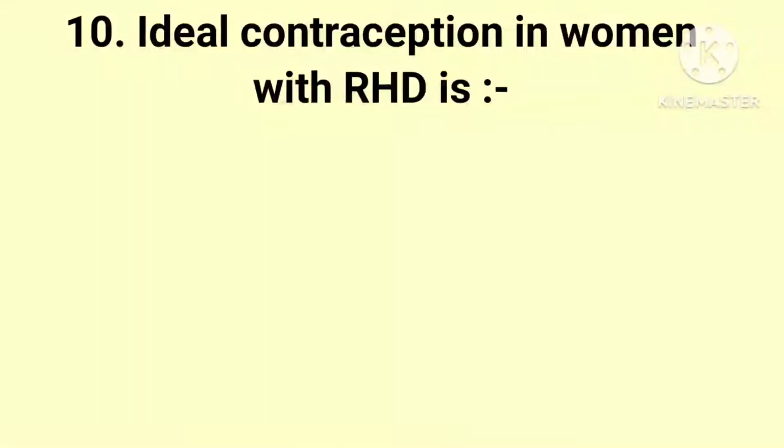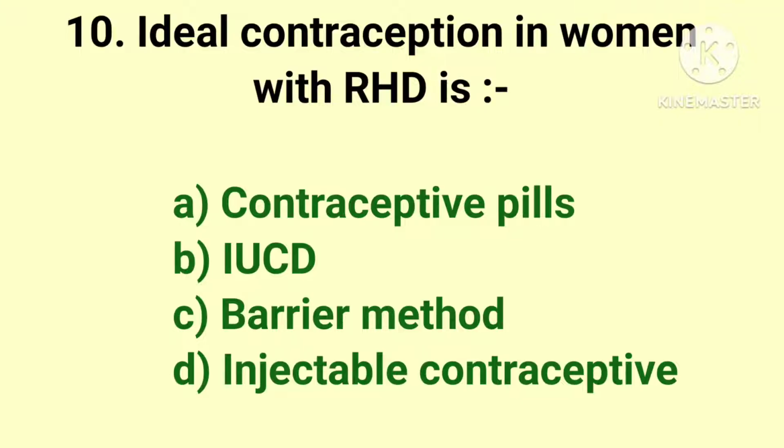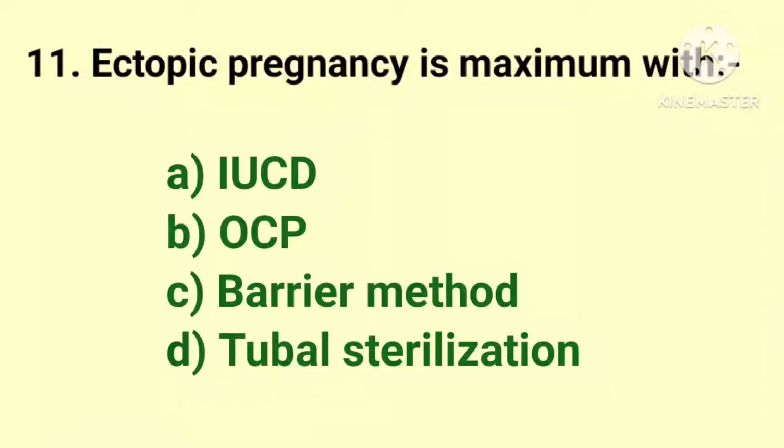Next question, ideal contraception in women with rheumatic heart disease is? The options are contraceptive pills, intrauterine contraceptive devices, barrier method and injectable contraceptives. And the answer is barrier method. Next question, ectopic pregnancy is maximum with? The options are intrauterine contraceptive devices, oral contraceptive pills, barrier method and tubal sterilization. And the answer is intrauterine contraceptive devices, IUCD.